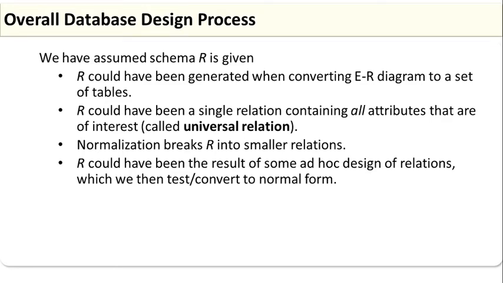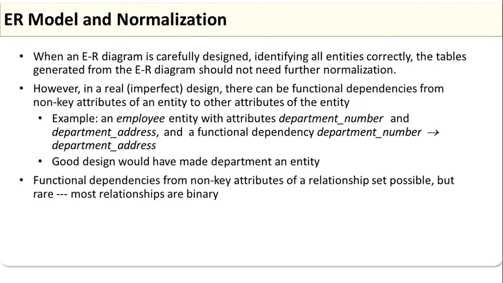In the overall database design process, you have assumed that R could be generated by converting from the ER diagram to a set of tables, and R could have been a single relation containing all the attributes that are of interest, and normalization breaks R into smaller relations. R could also have been the result of some ad hoc design of relations, which we then test or convert to the normal form. So, from the ER model to normalization, how do we convert? When an ER diagram is carefully designed, identifying all the entities correctly, the tables generated from the ER diagram should not need further normalization.